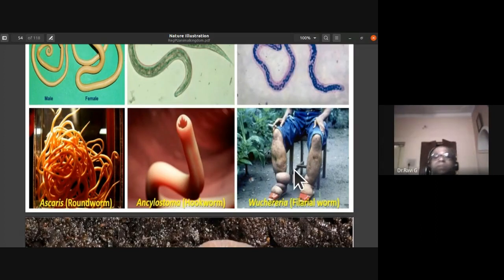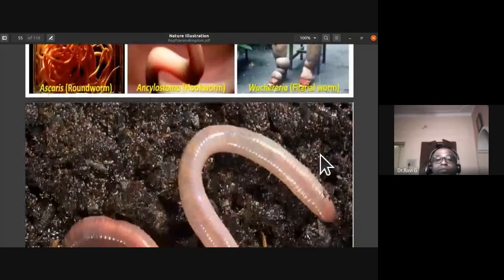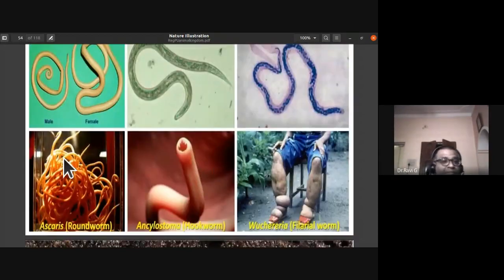This disease is spread by mosquito from an infected person to a healthy person, and it is an irreversible increase in size of the limbs. This is one of the features of elephantiasis, which is caused by this roundworm, Wuchereria bancrofti. And then there is also Loa loa, the eyeworm, which I had spoken about. Okay, fine.